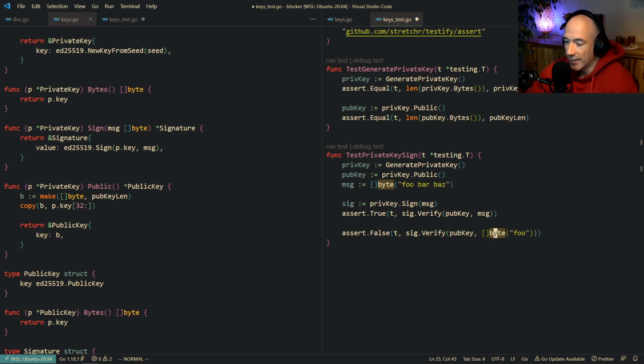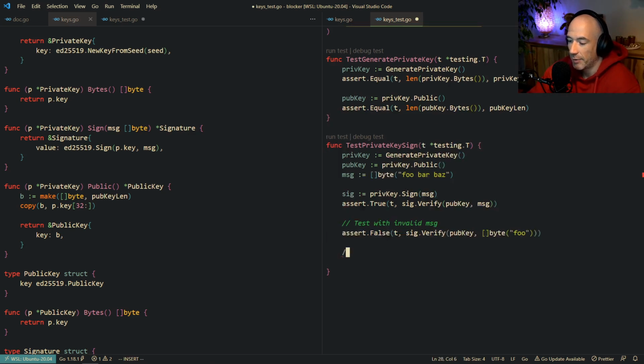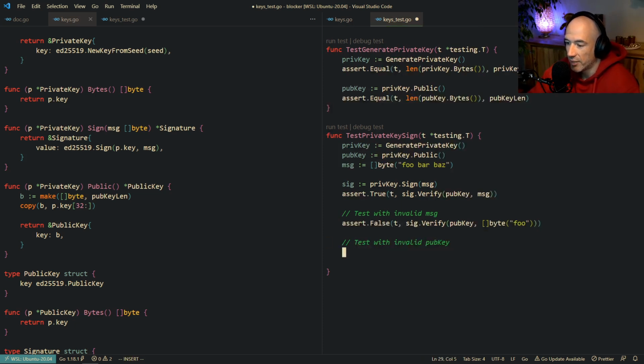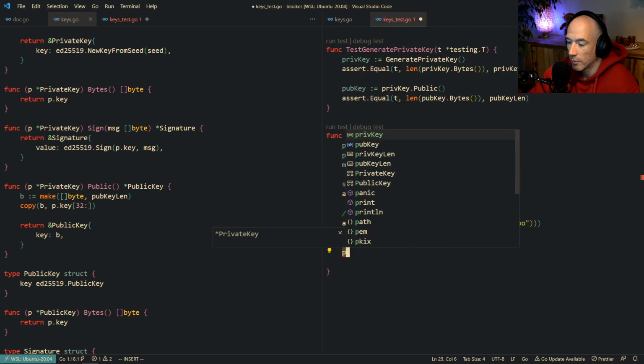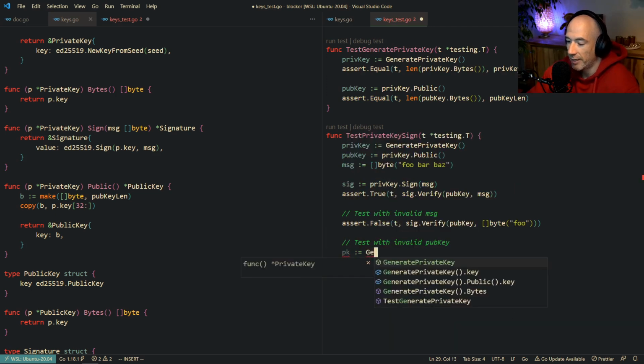The next thing we could test is basically by saying here, we could actually say test with invalid message. Then we're going to say test with invalid pub key. So we could say something like, let's generate a new private key.